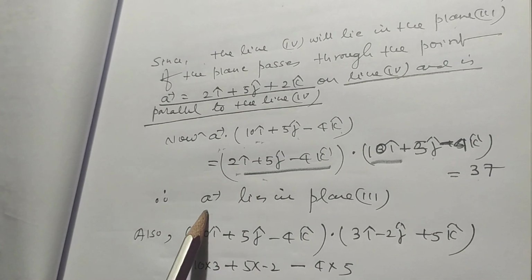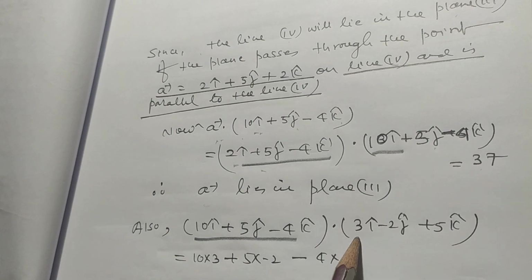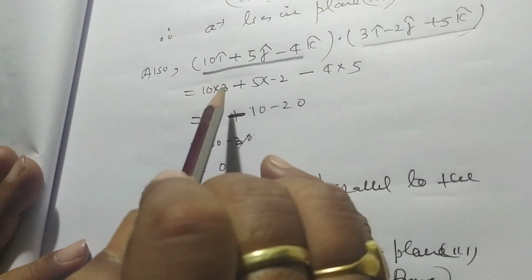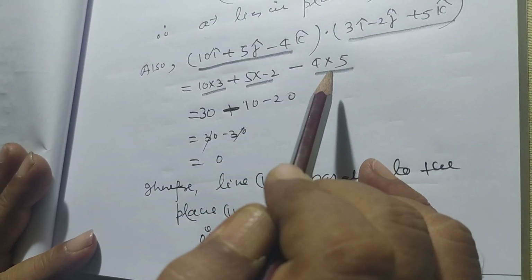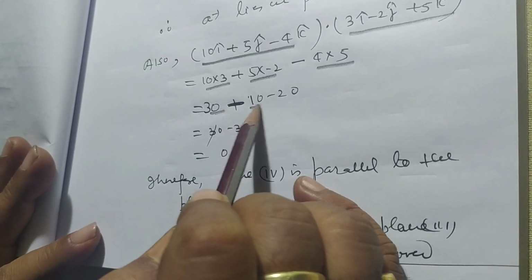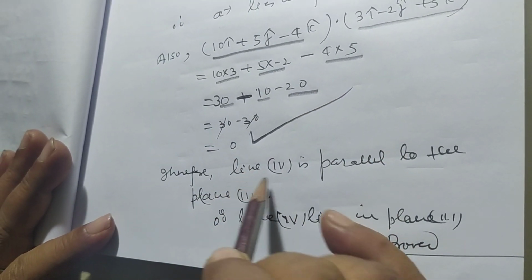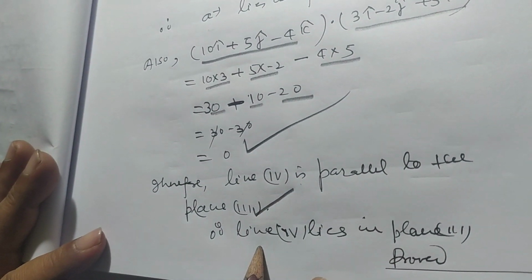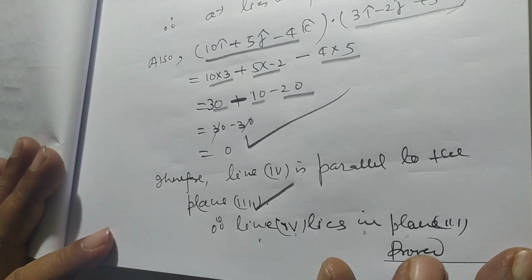So vector a lies in plane third, so (10i + 5j - 4k) dot product with (3i - 2j + 5k) is 10 into 3 plus 5 into -2 plus -4 into 5. That is 30 minus 10 minus 20, that is 0. So therefore line 4 is parallel to the plane third. Since line 4 lies in plane third, proved.